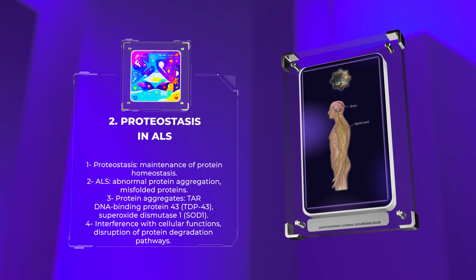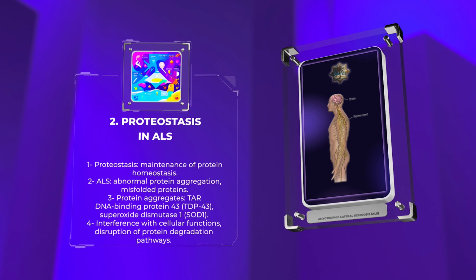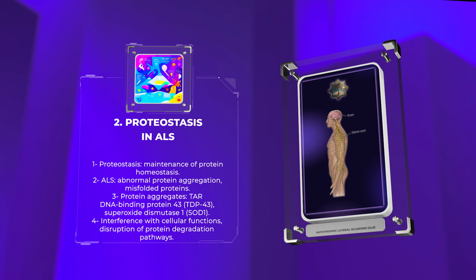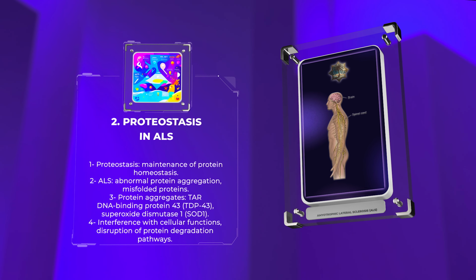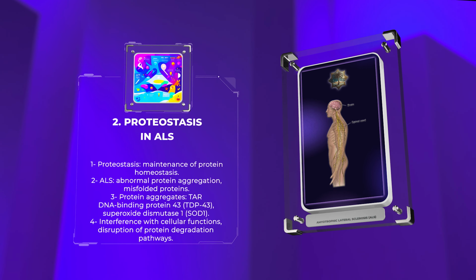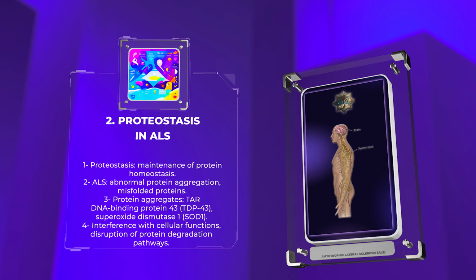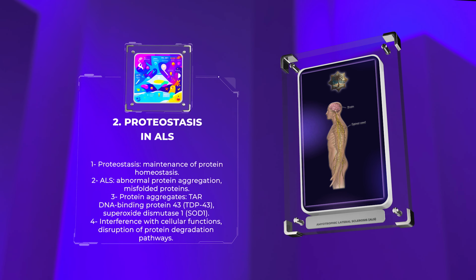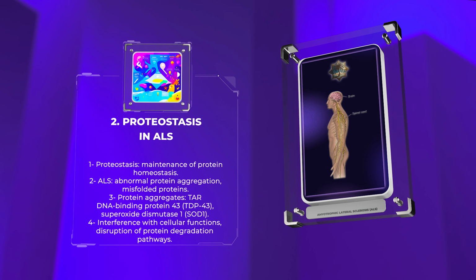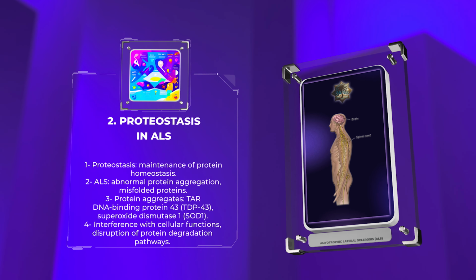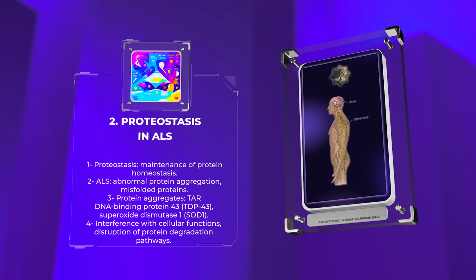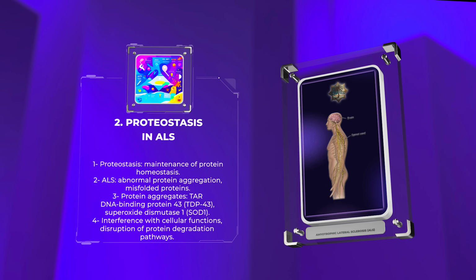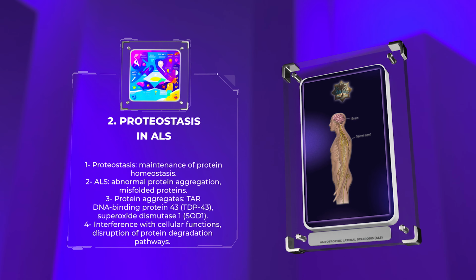In ALS, abnormal protein aggregation is a hallmark feature, with misfolded proteins such as TAR DNA binding protein 43, TDP-43, and superoxide dismutase 1, SOD1, forming intracellular inclusions. These aggregates interfere with cellular functions and disrupt normal protein degradation pathways. Furthermore, impaired clearance of misfolded proteins through the ubiquitin proteasome system and autophagy further contributes to protein accumulation and neuronal dysfunction. Understanding the mechanisms underlying proteostasis disturbances is crucial in developing targeted therapeutic strategies for ALS.